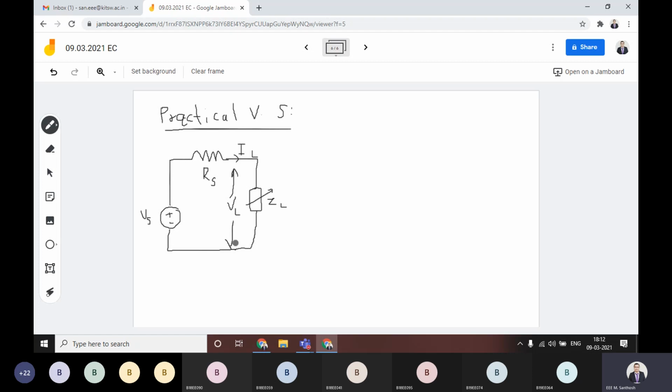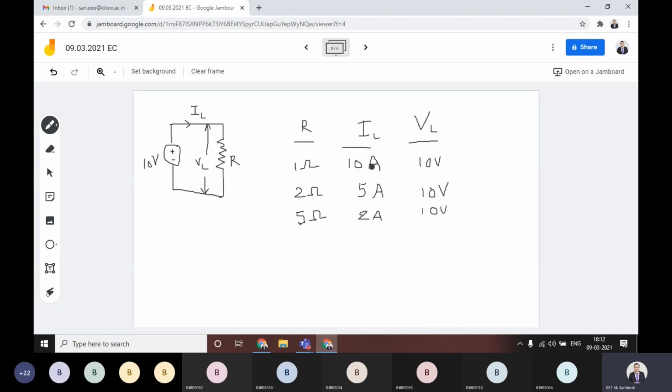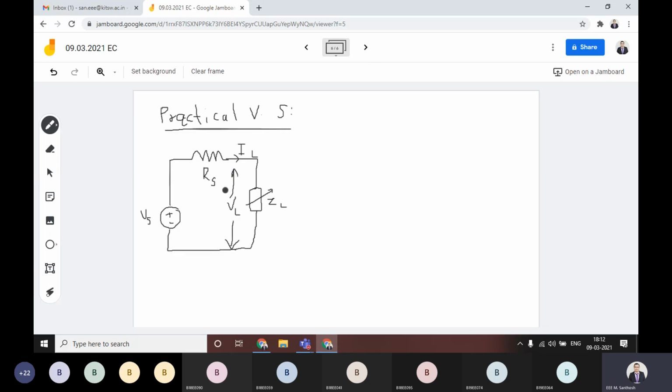Here you can see how to calculate the value of VL. Suppose you want to calculate the load voltage, obviously it depends upon the current. In the previous case also we calculated from the load current only. First we calculated the load current, then we calculated the load voltage. Here also, for calculation of load voltage, we always depend upon the load current.